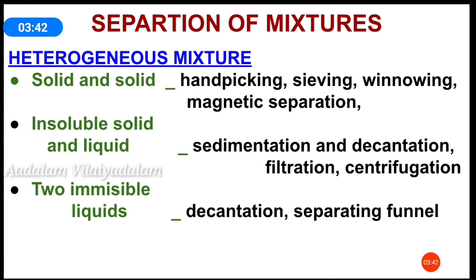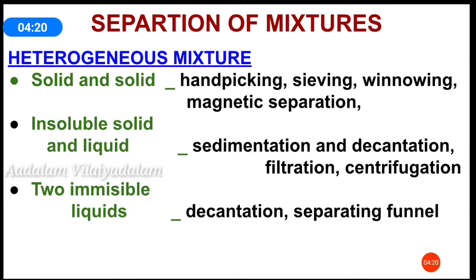Heterogeneous mixture. Solid and solid mixtures can be separated by methods like hand picking. A solid mixture of vegetables and fruits is separated by the hand picking method. Then sieving. Dust particles from flour are separated by the sieving method. Then the winnowing method. Through winnowing, lighter particles are removed. Then magnetic separation. By using magnetic separation, iron is separated.